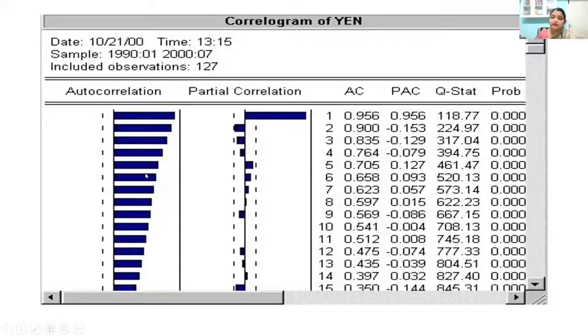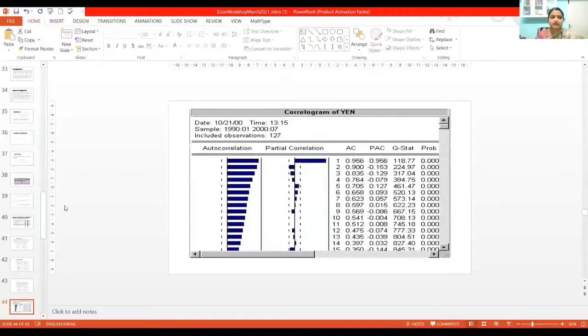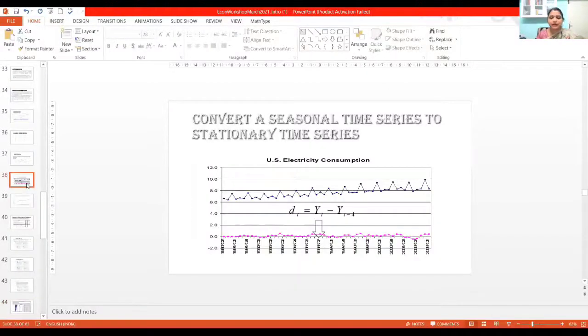So this is where we say that the series has only an AR component. There is no MA component in it. Okay, fine. Now I think we need to switch to our software and start working, because however much we explain, unless we see it and get an experience of it, we may not understand.